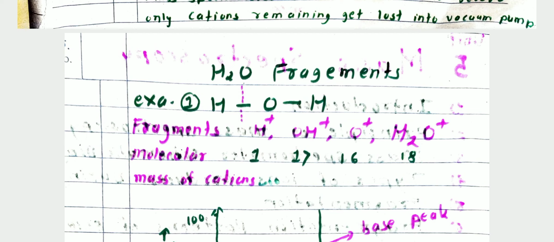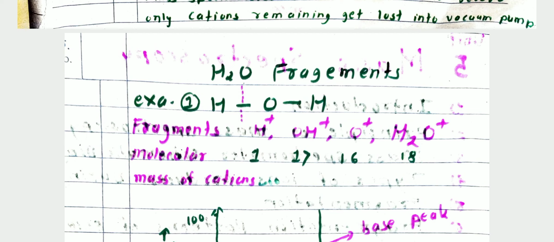Here the molecular mass of the cation H+ is 1, and OH+ is 17, because oxygen atom has molecular mass 16 and H is 1, therefore 16 plus 1 gives 17. Then O+ has molecular mass 16 and H2O+ has molecular mass 18.